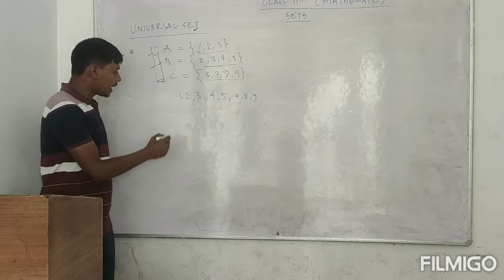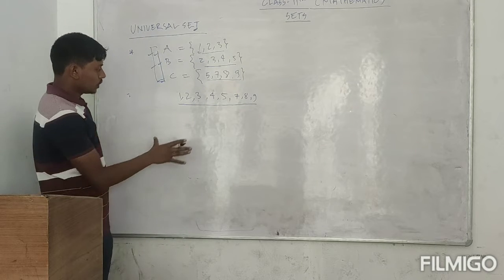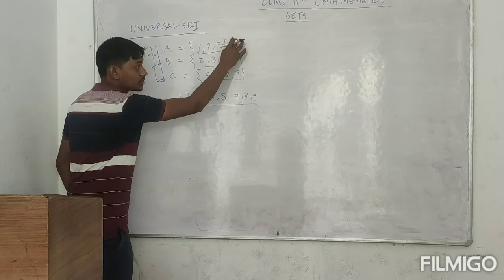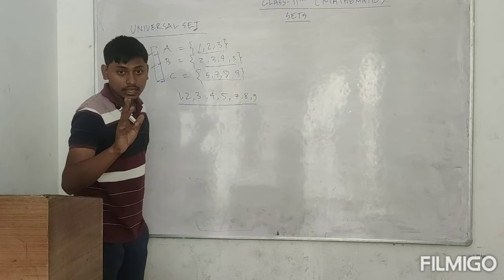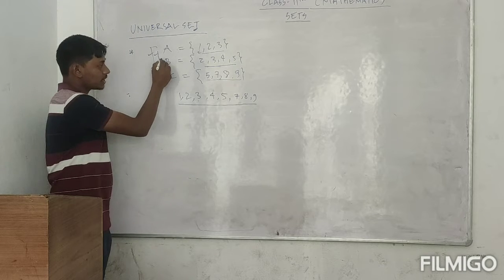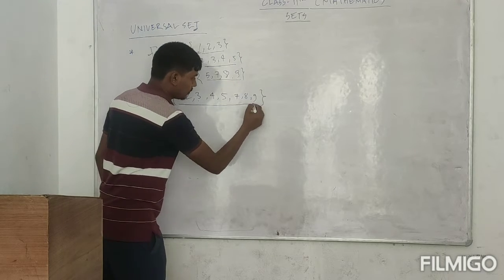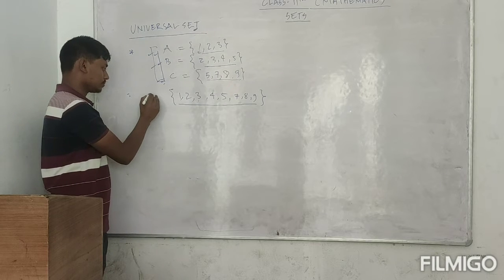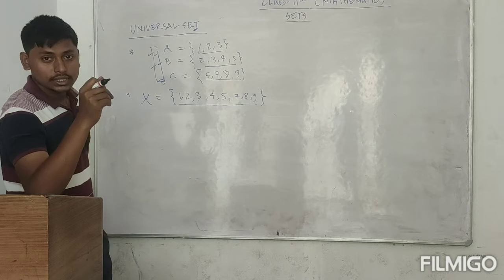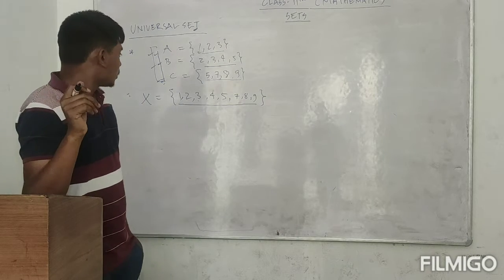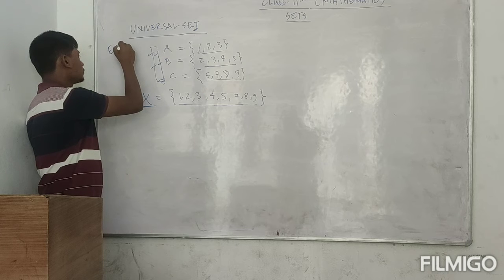So if I have to find all those elements, any set which contains all the elements of set A, set B, set C will be the universal set of sets A, B, C. So suppose I am defining it as X. So X will be the universal set of sets A, B and C. So this is one example for you.